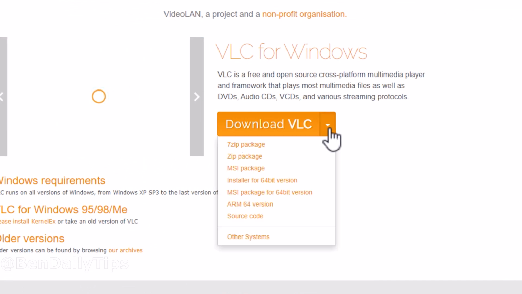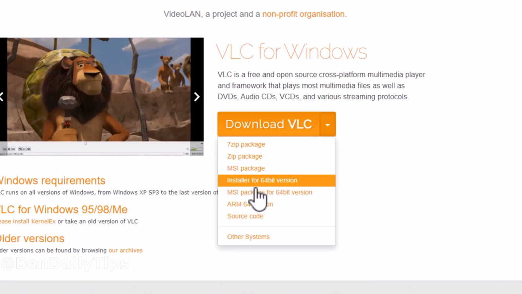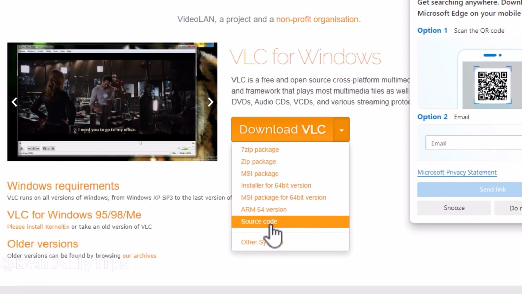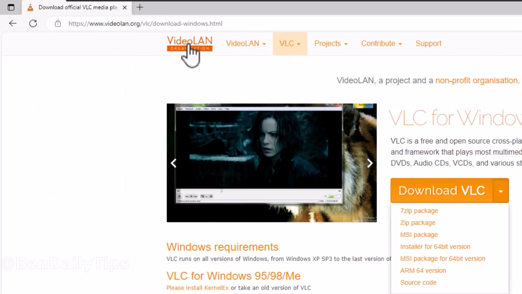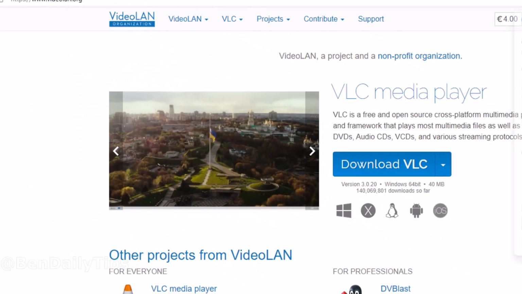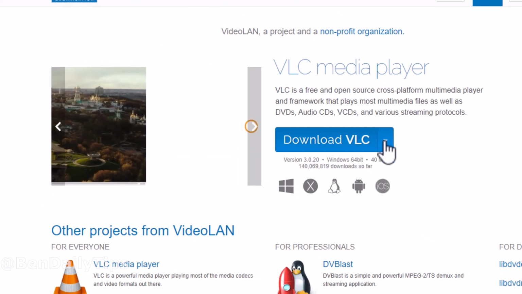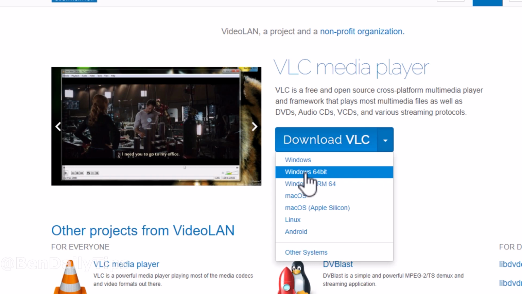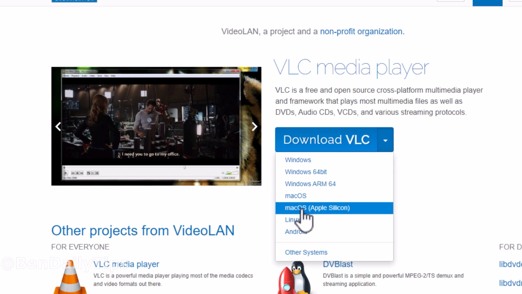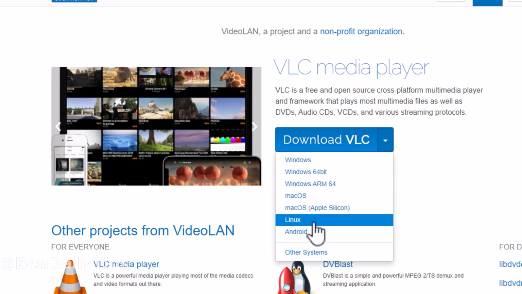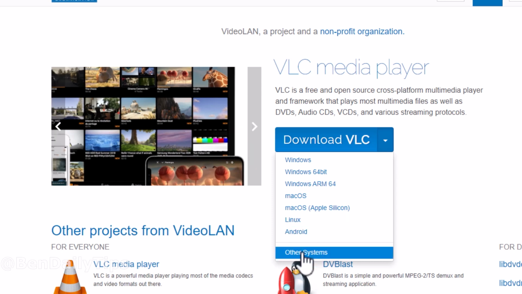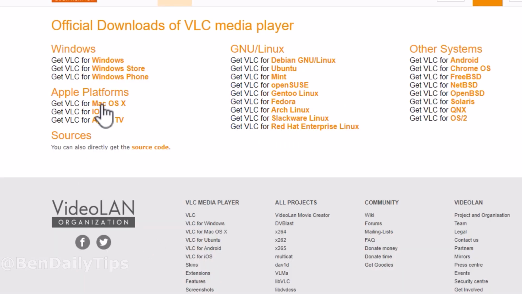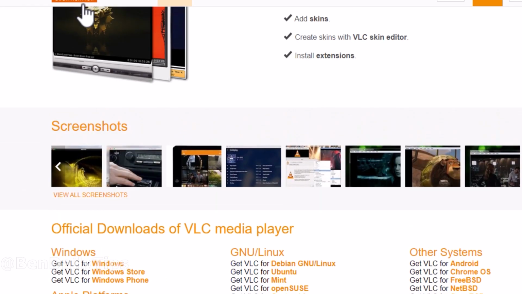I'm going to see this option, but usually I prefer going to the home page of VideoLAN and selecting this below button and having other options: Windows 64-bit, macOS, Linux, and Android. You can see other systems here like Windows Store, Windows Phone, and other Linux versions.